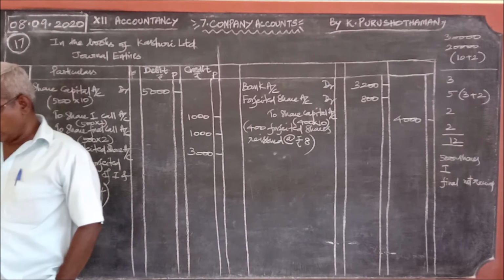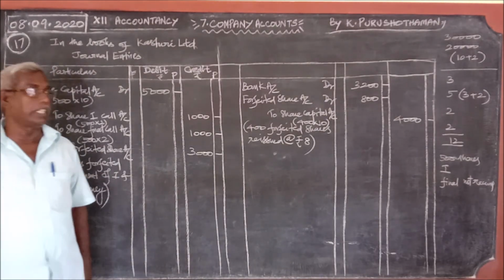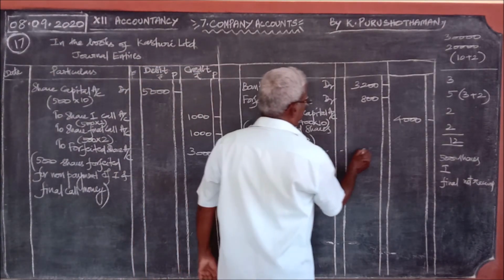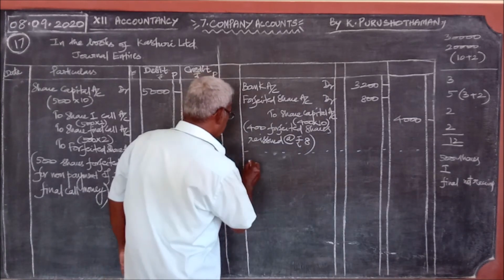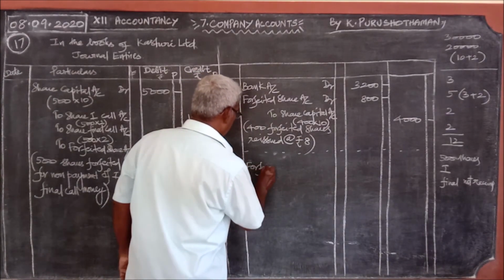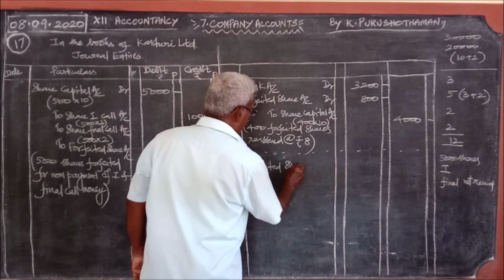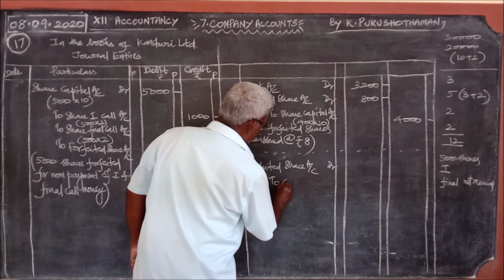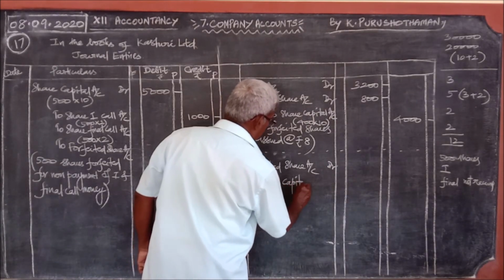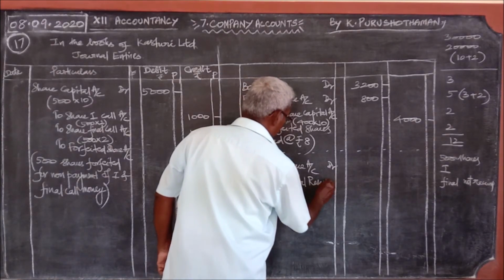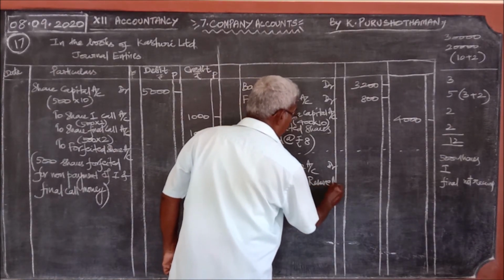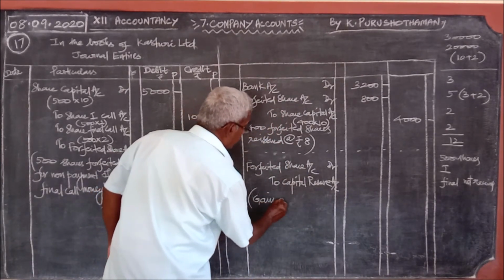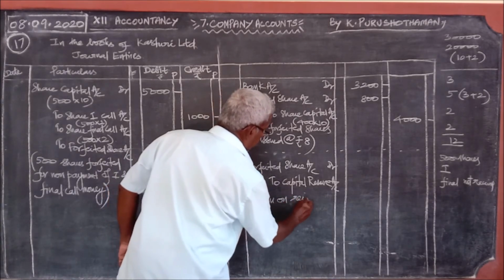Now, we should find the profit or gain on the reissue. What should be the journal entry for profit or gain? So, forfeited share account debit to capital reserve account. Gain or profit, gain on reissue.